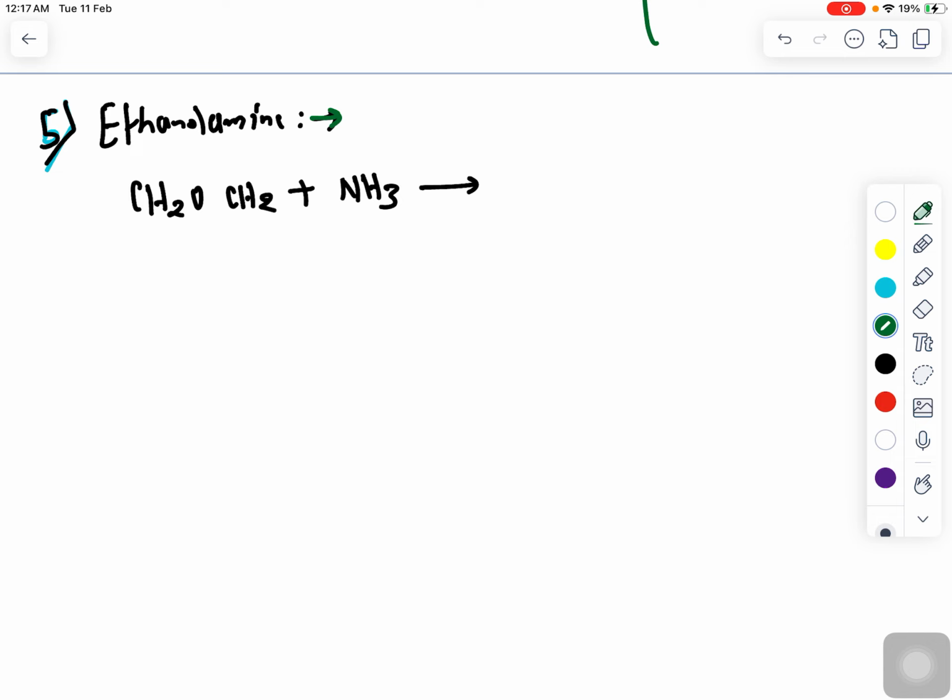So here it will form monoethanolamine, that is CH2OH CH2NH2, plus obviously NH3. Is that clear? And this is called the monoethanolamine, right? And after that, what will happen?